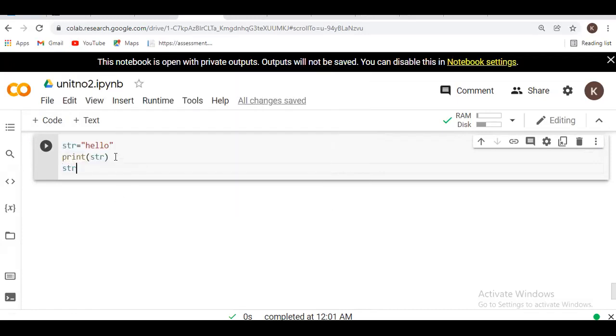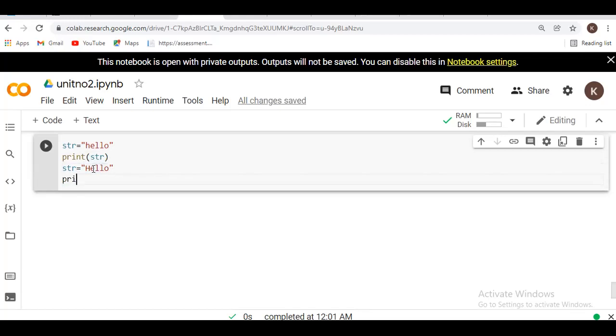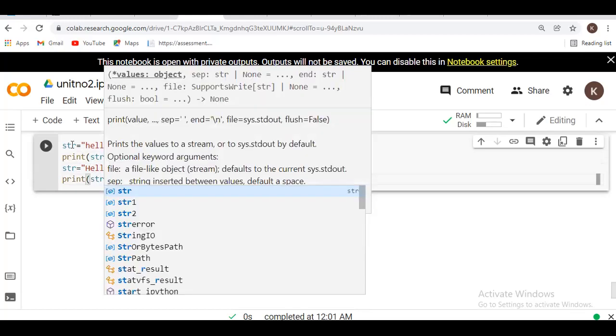I should take str is equal to hello again, then print str. You have to see here, I am taking the same string, which means the name of my string will be the same here.